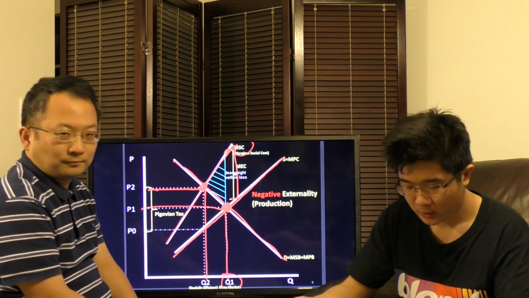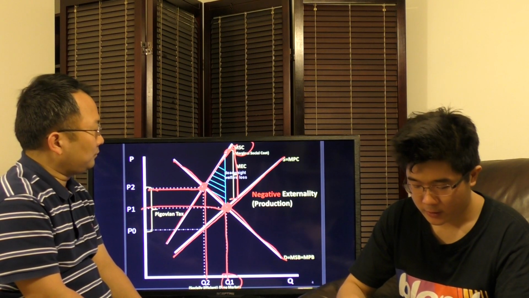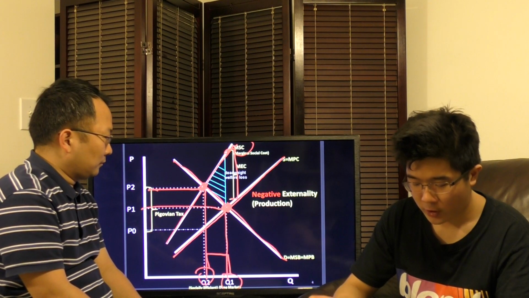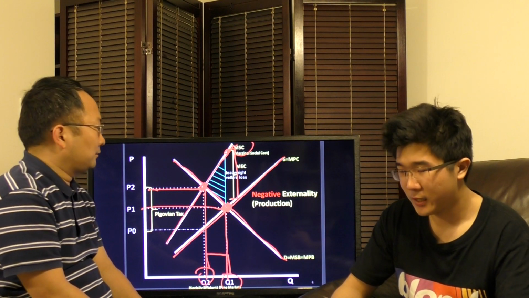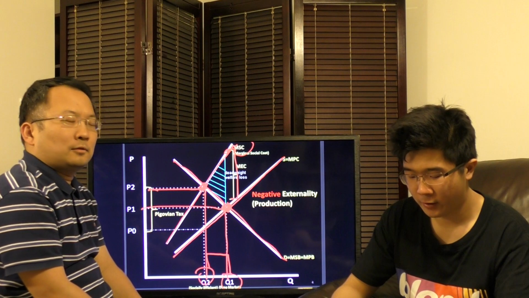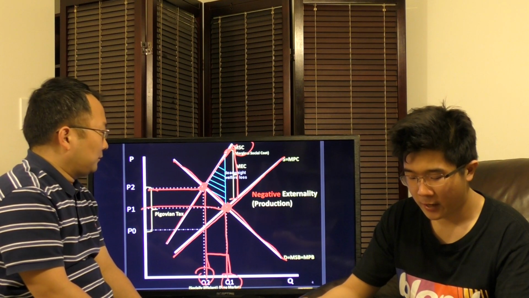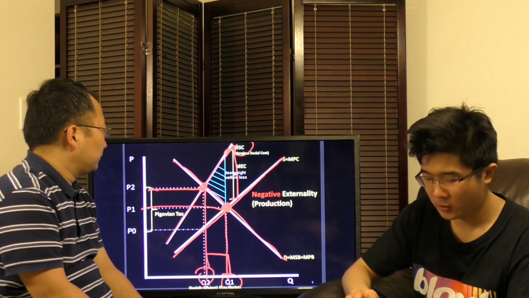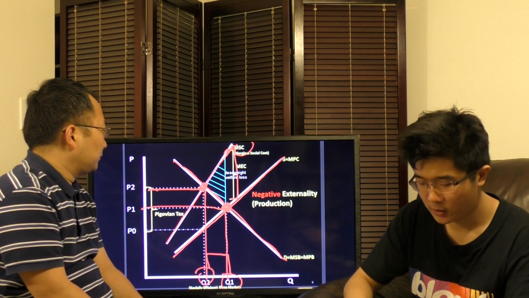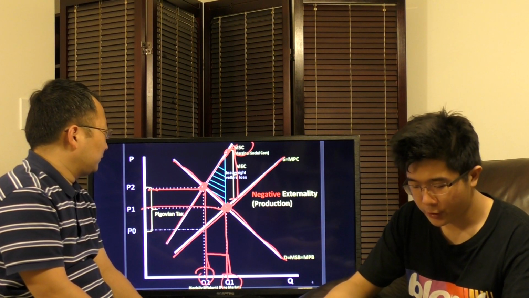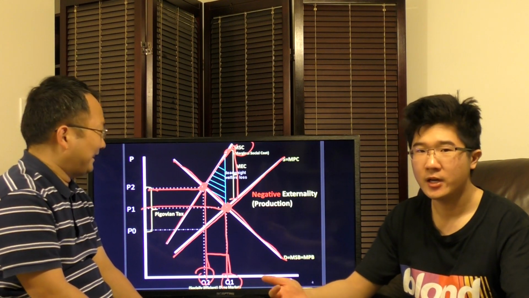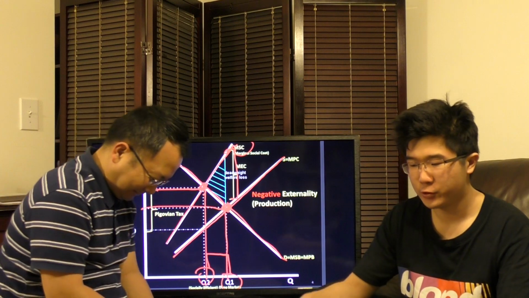We see this negative gap between Q2 and Q1 shows that we are overproducing. We should be producing less, at Q2, rather than what we currently produce in our free market at Q1. So that gap between our Q1 free market point and our Q2 socially efficient point is our overproduction. In order to cure that overproduction, we need a tax. In this case, a tax reduces production and reduces consumption as well.